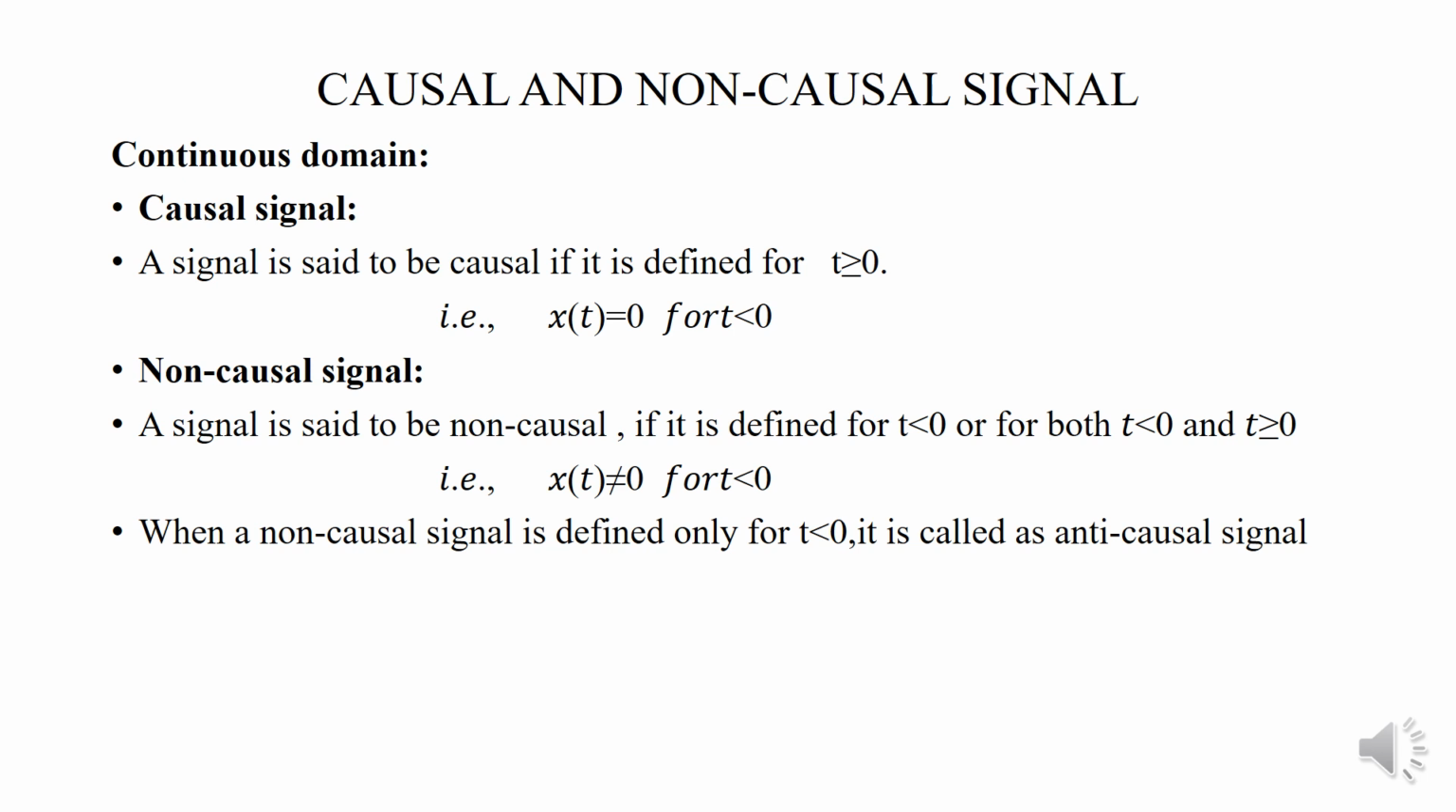In the case of continuous domain, the causal signal is said to be causal if it is defined for t greater than or equal to 0, that is x of t equal to 0 for t less than 0. Non-causal signal, a signal is said to be non-causal if it is defined for t less than 0 or for both t less than 0 and t greater than or equal to 0, that is x of t not equal to 0 for t less than 0. When a non-causal signal is defined only for t less than 0, it is said to be the anti-causal